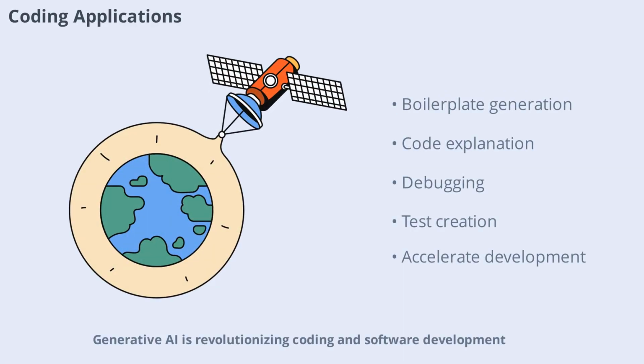Generative AI is revolutionizing coding and software development. Tools like ChatGPT, Gemini, Claude, and GitHub Copilot assist programmers with boilerplate generation, code explanation, debugging, and test creation. The course covers practical examples including ChatGPT for programming basics, attempts at LeetCode problems, and Claude Code in the terminal. By leveraging generative AI, programmers can accelerate development, improve code quality, and focus on creative problem solving.